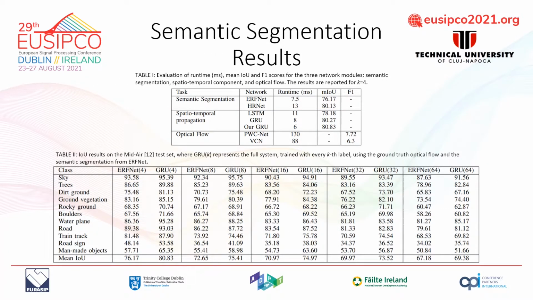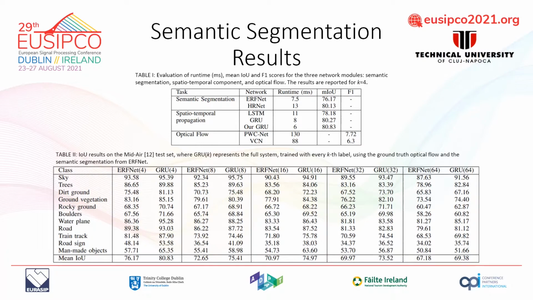We present an overview in terms of network performance for all components, results which were obtained with an NVIDIA 1080 GPU on square images with a size of 512 pixels. For the static segmentation component, we took into consideration ERFnet and HRNet. Even though the mean intersection over union is better for the second network, its runtime is higher since the model also has more parameters.